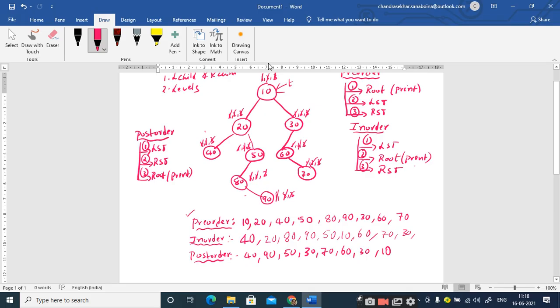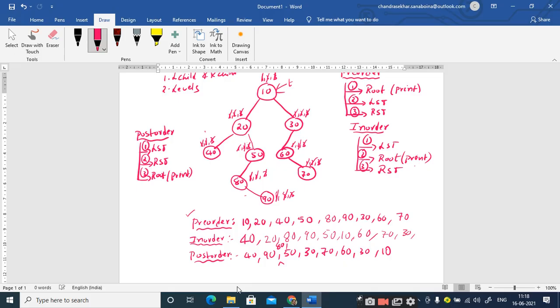Since everything is completed, each and every step, the left subtree traversal, right subtree traversal, and printing the root node, is completed at each and every node we have in the binary tree. So the post order traversal which we get, right, so there is a mistake here, 40 followed by 90, and then we have 80 here. Right, we are missing it.